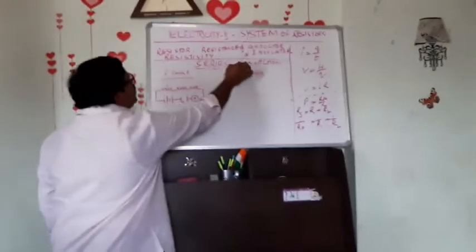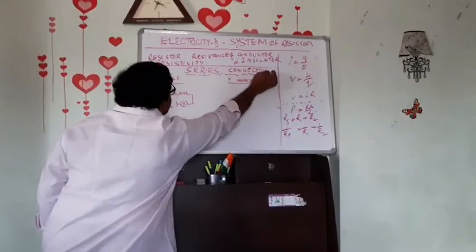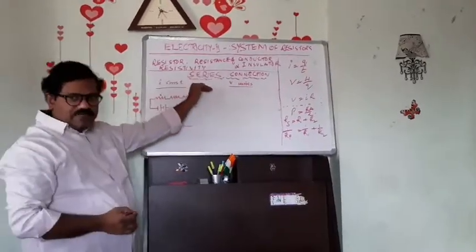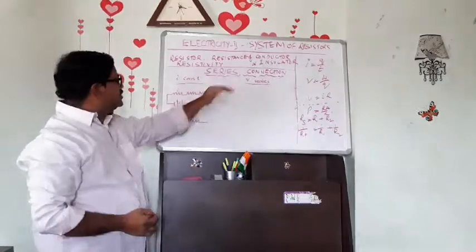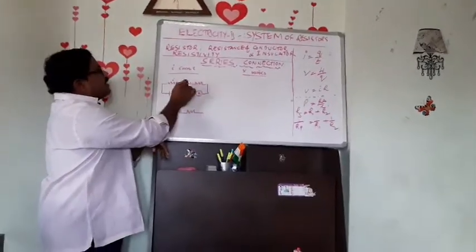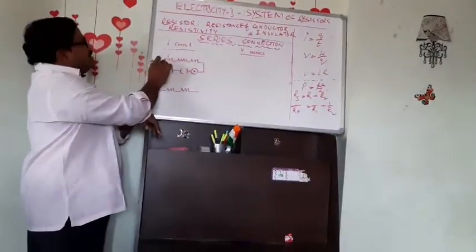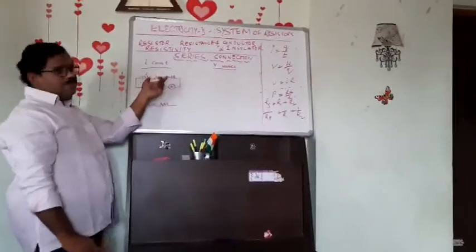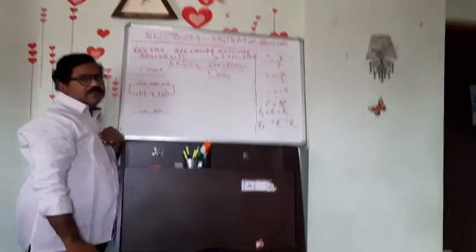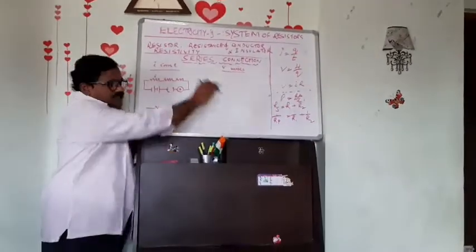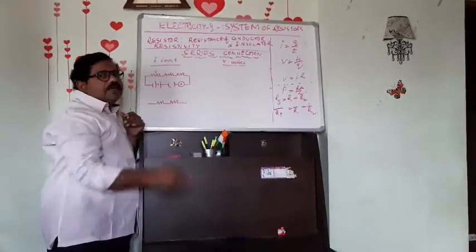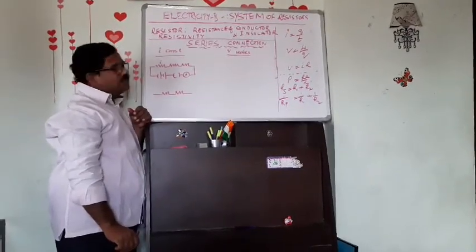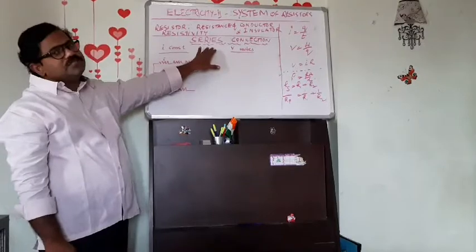So today we are focusing on series connection of resistors. The series connection of resistors is like connecting end by end. Resistors are connected end to end. This type of connection we call a series connection. Resistors can be connected in two types. One is series and the other one is parallel. The first one we are talking about is series connection.